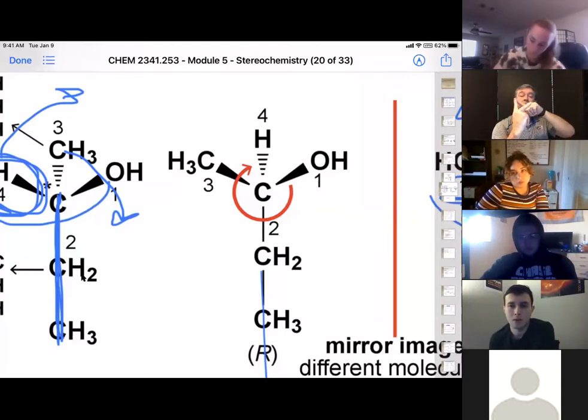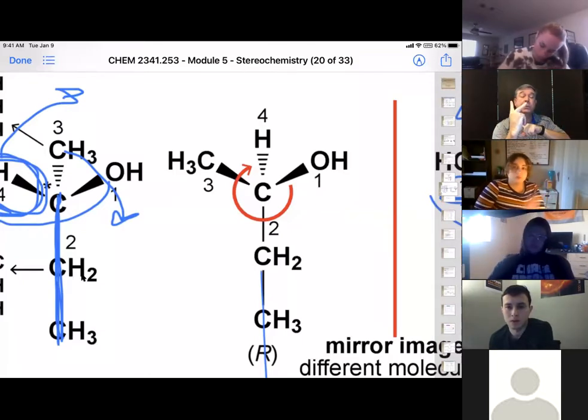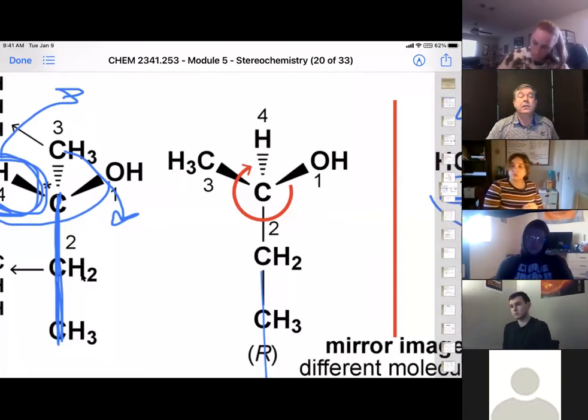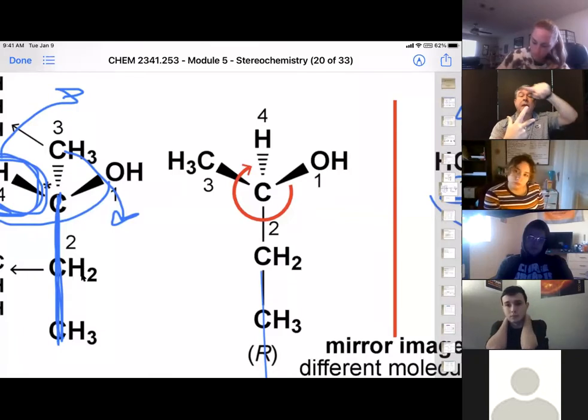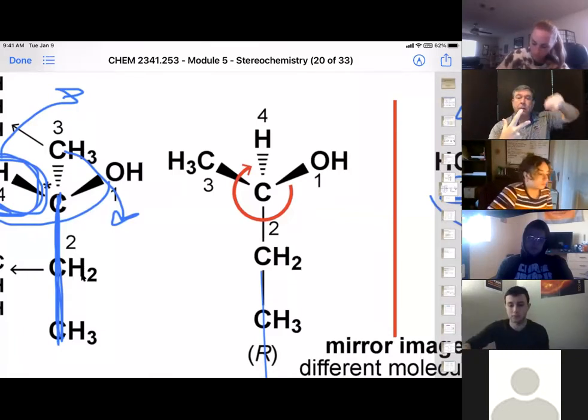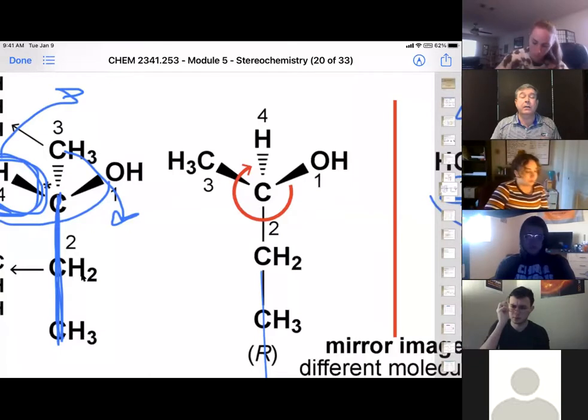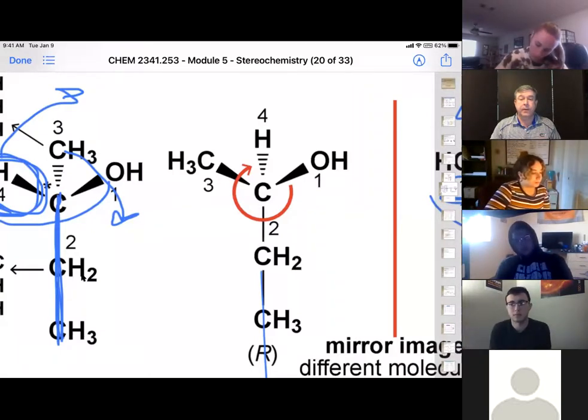I'm going to put my OH group there because it's coming out at me, and my thumb is going to be number 2. So 1, 2, 3. So now all I have to do is look at it and go 1, 2, 3. That is clockwise, therefore it's the R configuration. So that's another way to do it that doesn't involve redrawing.